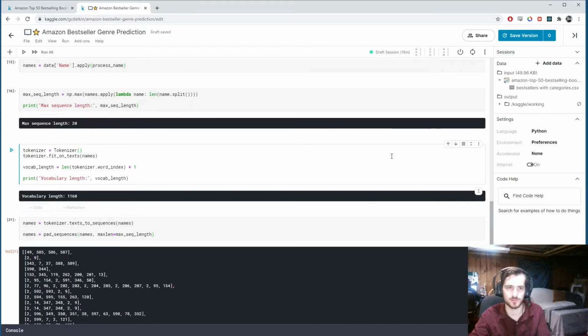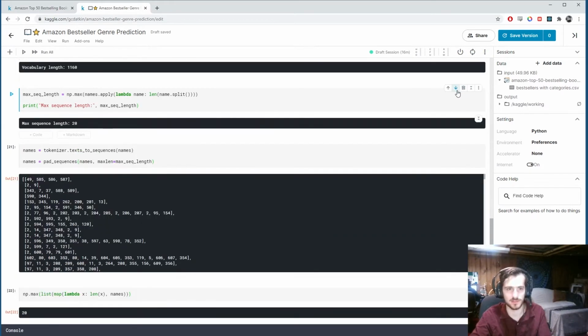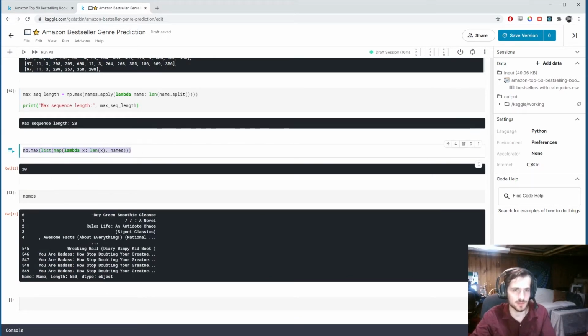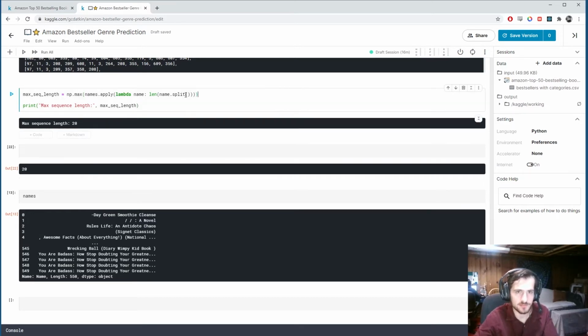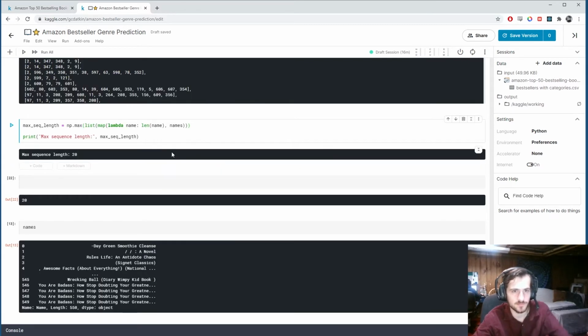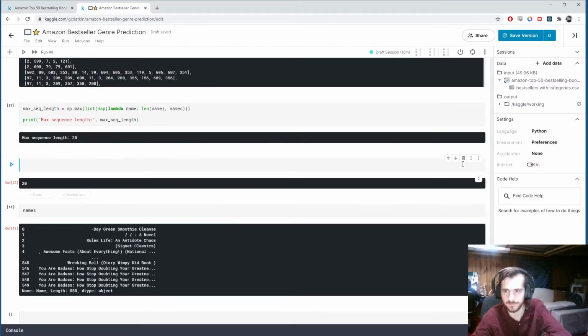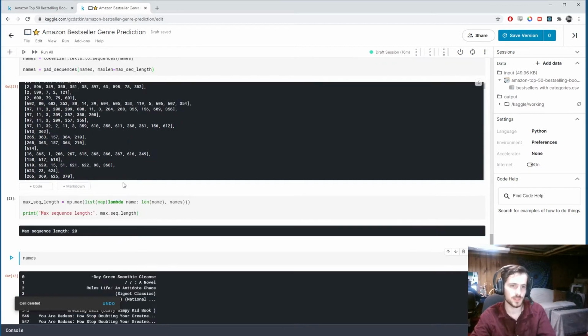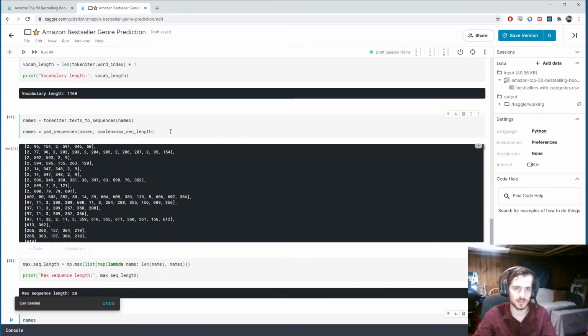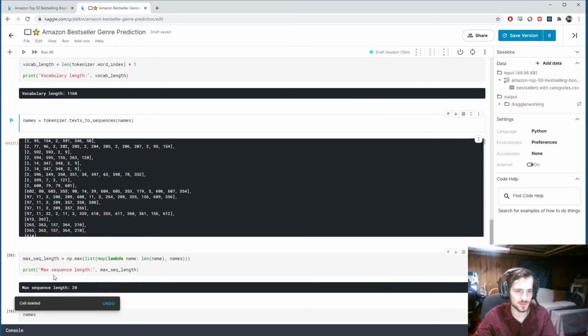Here, why don't I actually just bring this down? I like this better. I'll call this name, and then I'll grab this and just put this in here. Okay. So now we can pad the sequences. I actually didn't pad it yet. Let me pad the sequences after this.